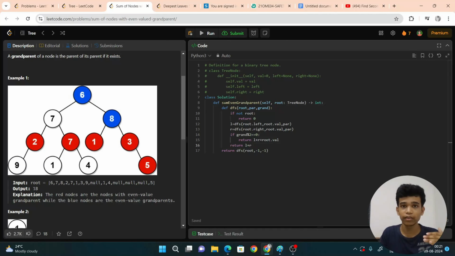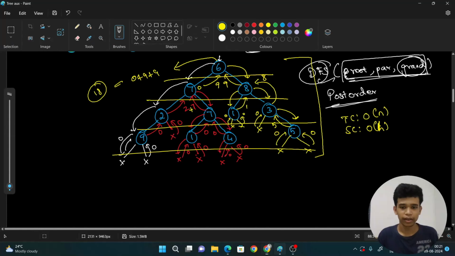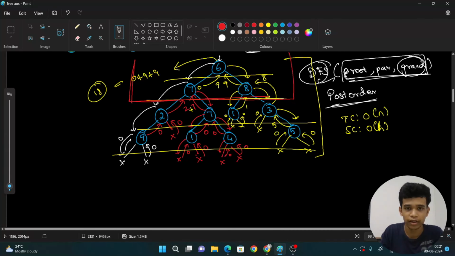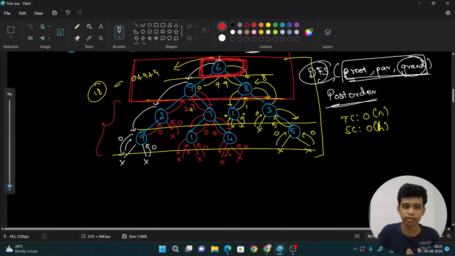At the end of the second level, I will be having both parent and grandparent. Then remaining levels will also have both parent and grandparent. Beyond this red color box, I don't have any parent and I don't have any grandparent, right? And for this highlighted level, I don't have both parent and grandparent. Apart from this, all will have a parent and grandparent, right?